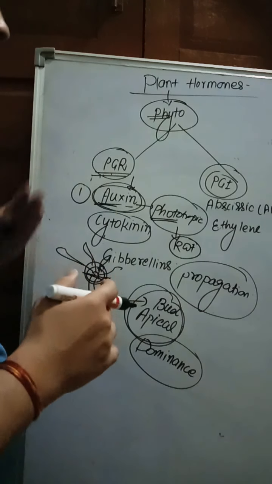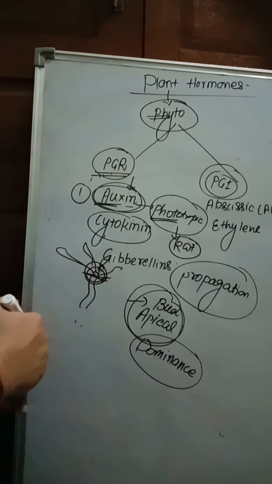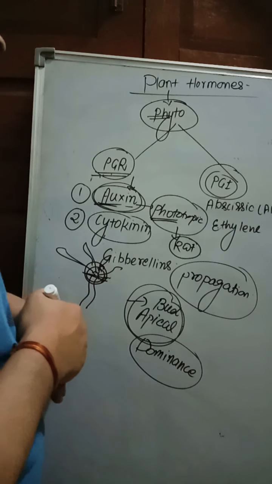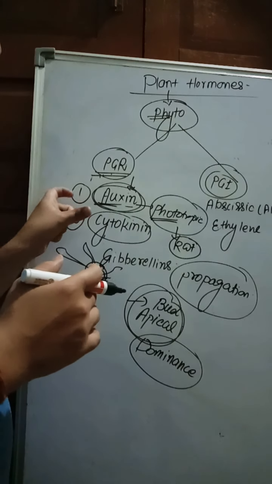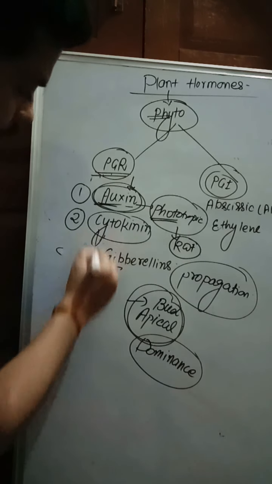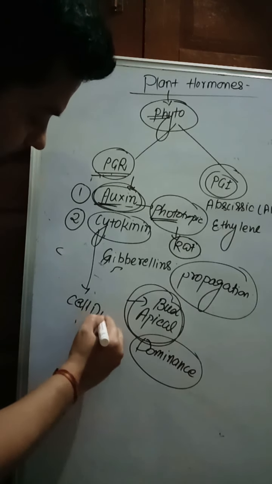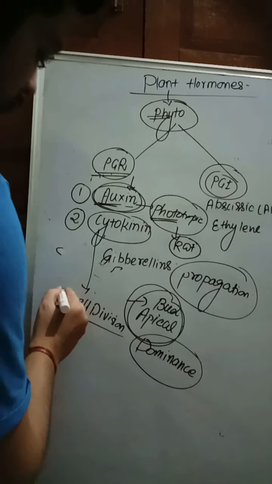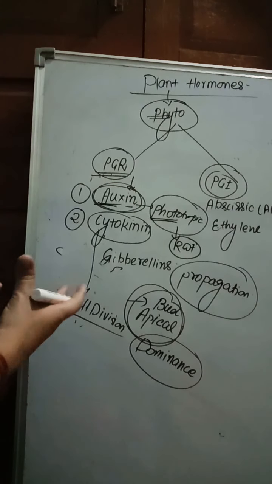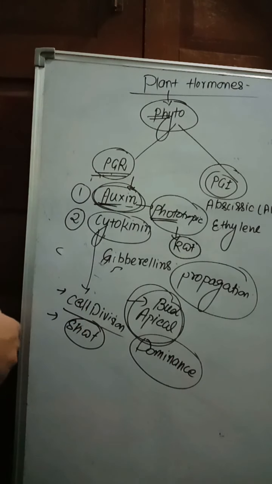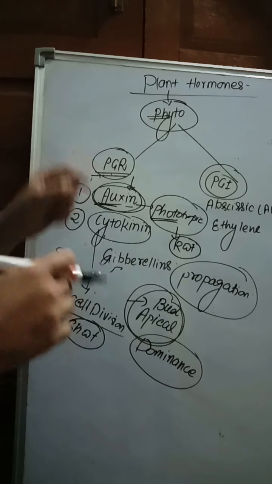Cyto means cell and kinin means division. So cytokinin hormones are mainly present in the dividing cells, and they play an important role in cell division. What is the function of cytokinin? It plays an important role in cell division. It also promotes the growth and development of shoot formation, cytokinin, and root formation, that is auxin.